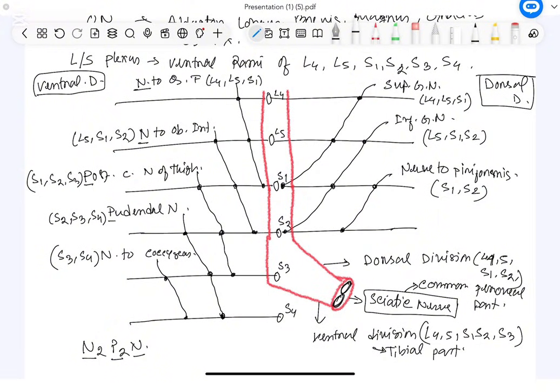The common peroneal part root value is coming from the dorsal division of L4, L5, S1 and S2, and the tibial part is coming from the ventral division of L4, L5, S1, S2 and S3. So, that is all about the lumbosacral plexus drawing along with its different branches. Now, let us learn each of the branches' area of innervation. First, let us start with the dorsal division.